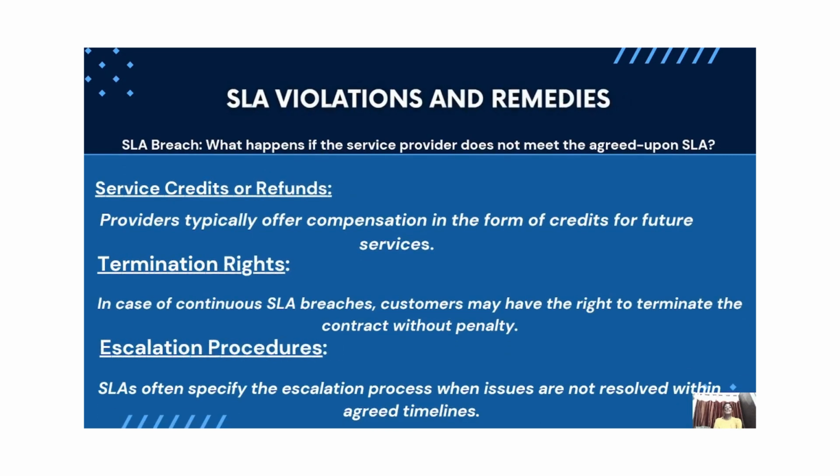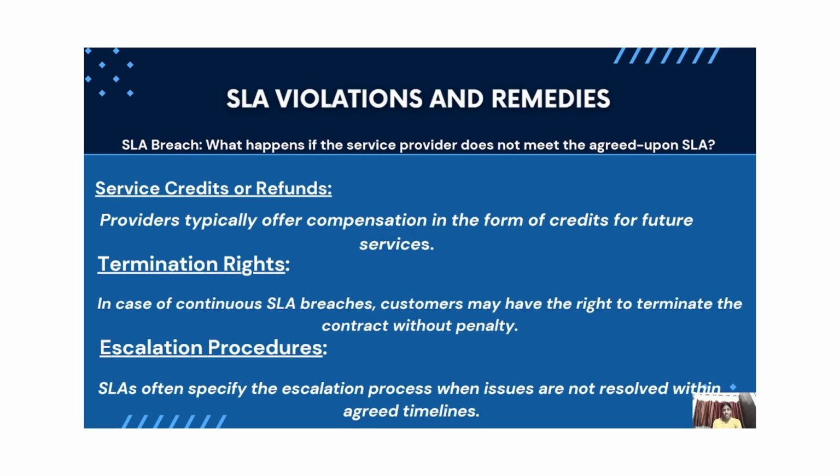Now the SLA violations and the remedies. What happens if the service provider does not meet the agreed upon SLA? Let's discuss. First, service credits or refunds. If the provider fails to meet the SLA performance metrics, the customer may receive compensation in the form of service credits for future use or partial refunds.